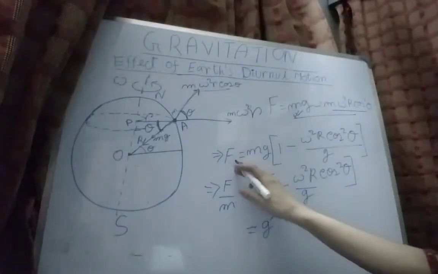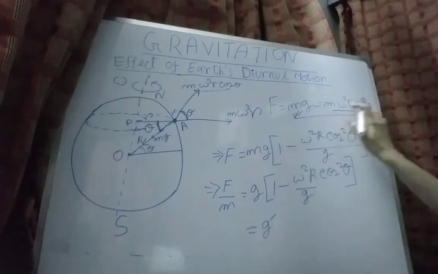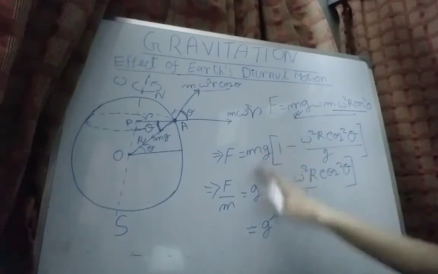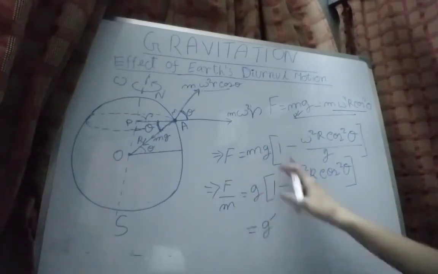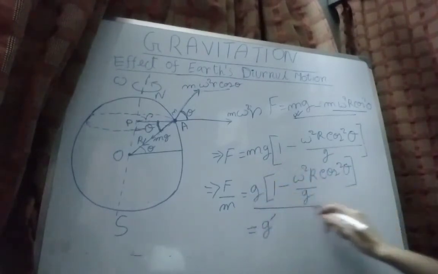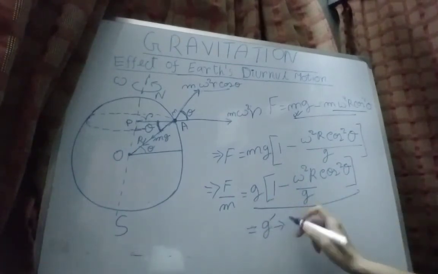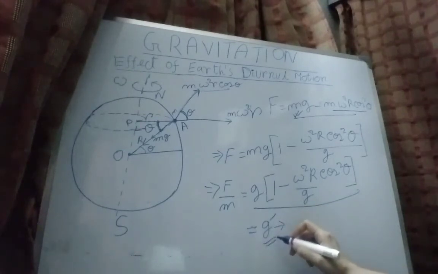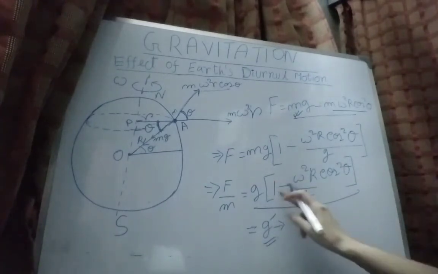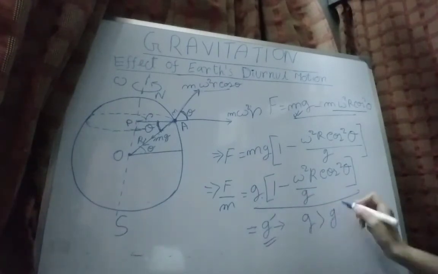Now, we can write it like this. If we take mg as common, then we have 1 minus omega square R cos square theta by g. If we take m to this side, then it will be F by m equals g into 1 minus omega square R cos square theta by g, and we can write this portion as g dash. This g dash is the gravitational acceleration due to this diurnal motion, and we can see from these that g is greater than g dash.